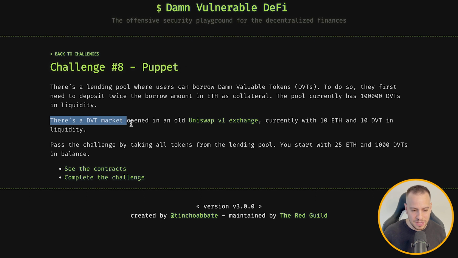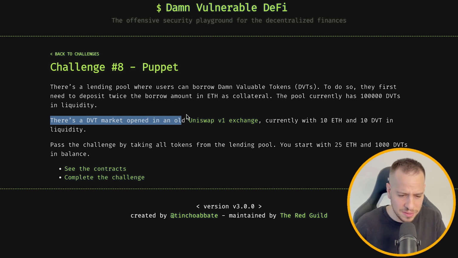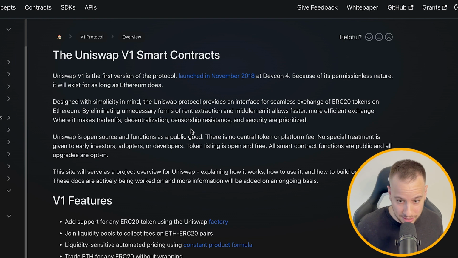Interesting. There is a DVD market opened in an old Uniswap V1 exchange, currently with 10 ETH and 10 DVT in liquidity. Pass the challenge by taking all tokens from the lending pool. You start with 25 ETH and 1000 DVT in balance. Now everything makes more sense. So we have this Uniswap V1 exchange.